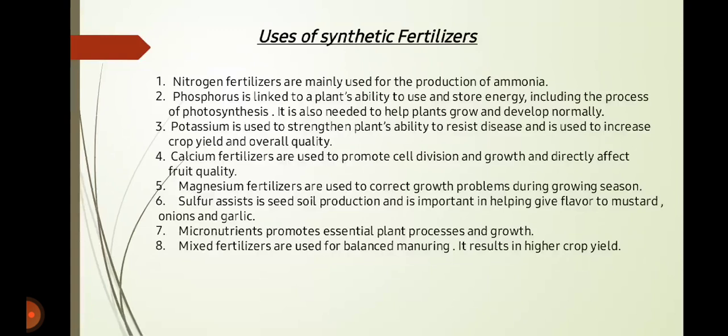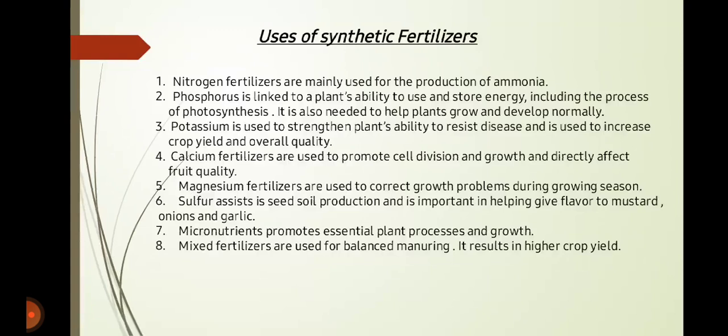Now, coming towards some of the uses of synthetic fertilizers, nitrogen fertilizers are mainly used for the production of ammonia. Phosphorus is linked to a plant's ability to use and store energy, including the process of photosynthesis. It is also needed to help plants grow and develop normally. Potassium is used to strengthen plants' ability to resist disease and is used to increase crop yield and overall quality.